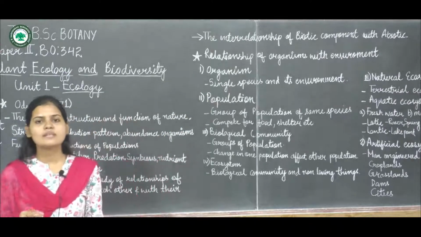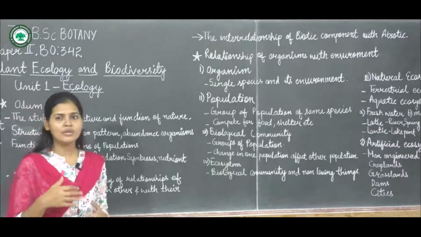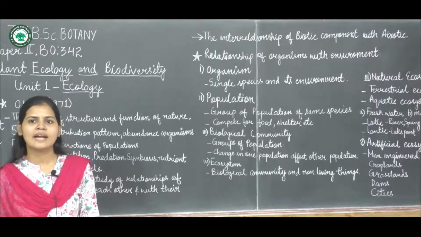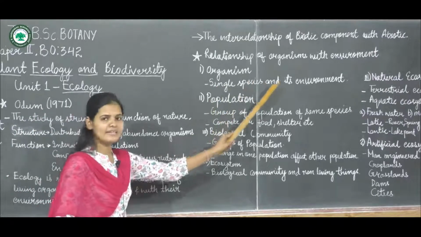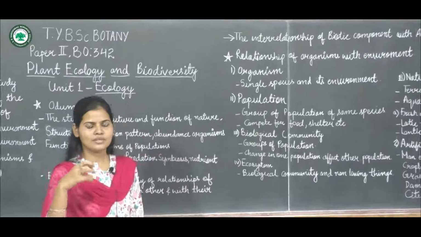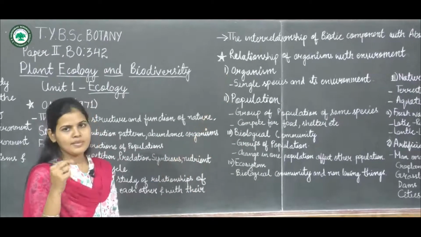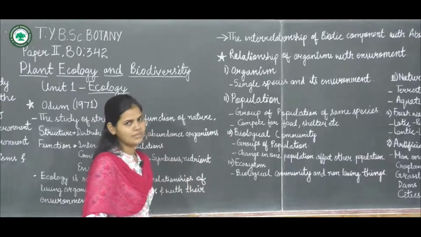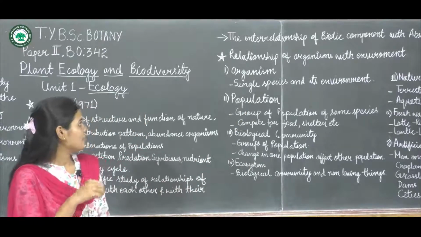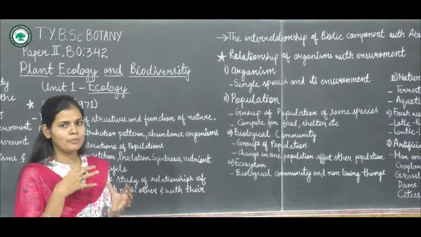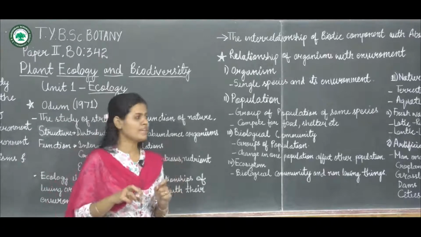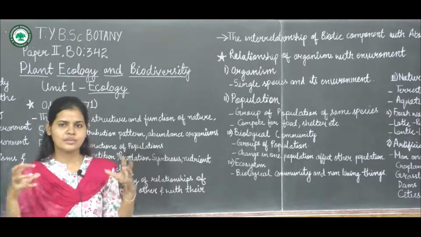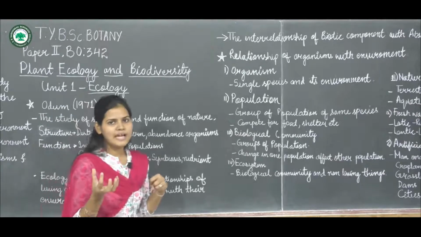Organism level means a single organism that is living, and how it interacts with its environment. So a single species living in the environment, how it interacts with the environment. So this is a single species and its environmental interactions, occurring at the single species level. So first is the organism level. Next is the population level. Now what is the population level? Population level means a group of the same species. The population or group of the same species is what we call the population level.